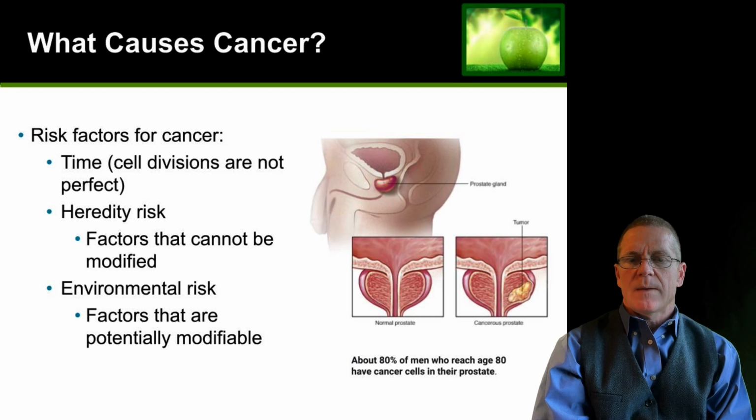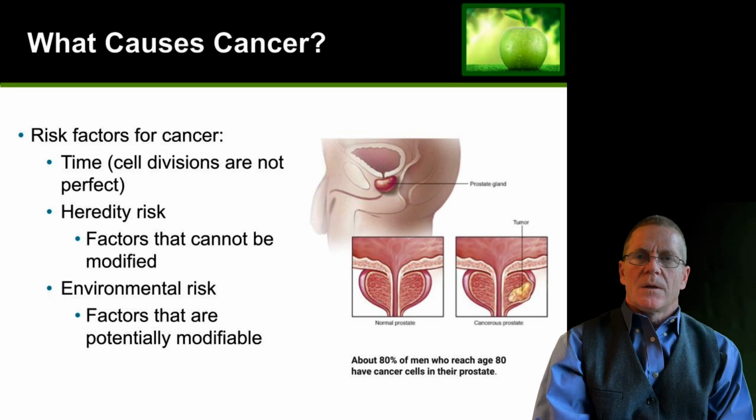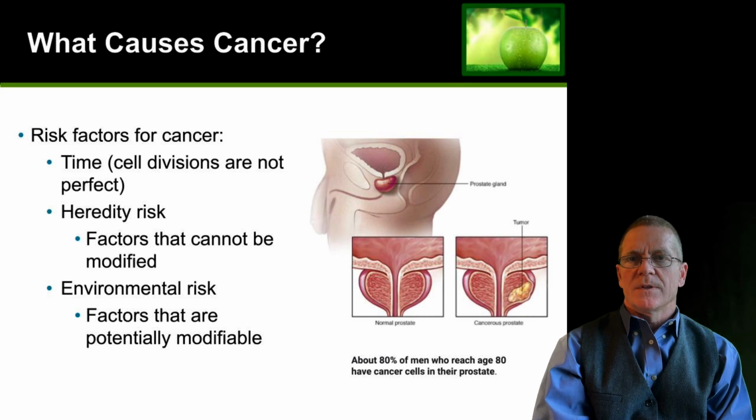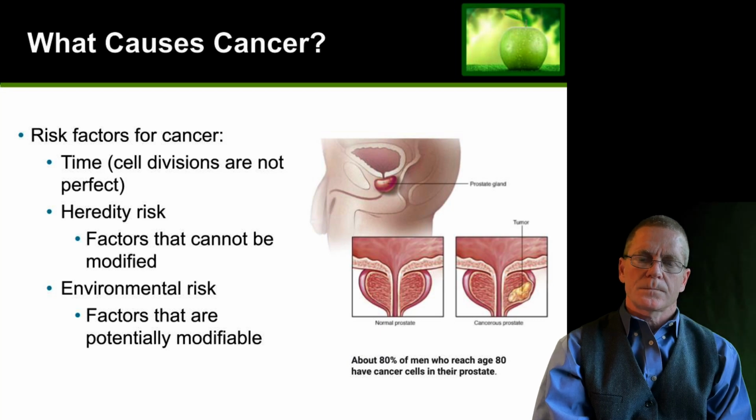And when those mistakes happen, mutations occur. And when mutations occur, some cells can grow faster. And when those cells grow faster, they can become predisposed to being cancerous. Next, most common would be hereditary risk. We do inherit combinations of genes from our parents that place us at risk for certain types of cancer.